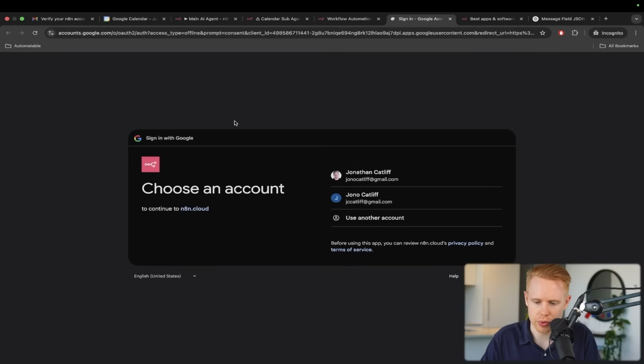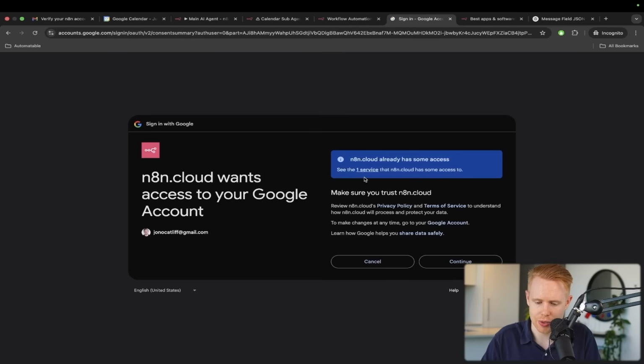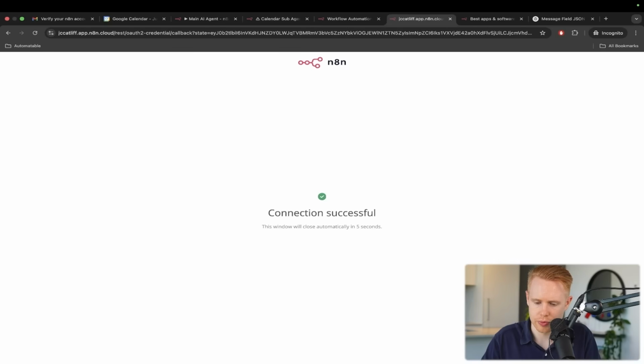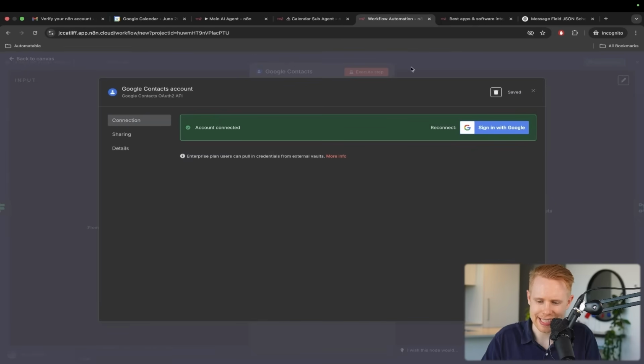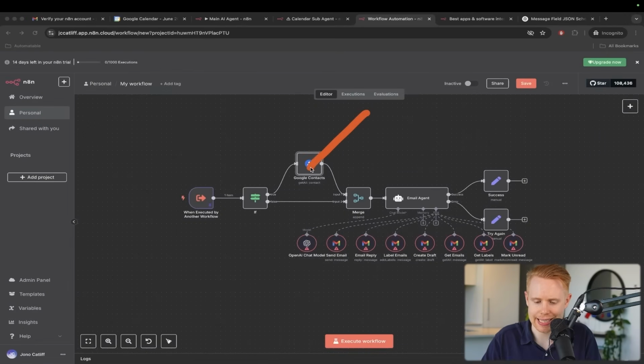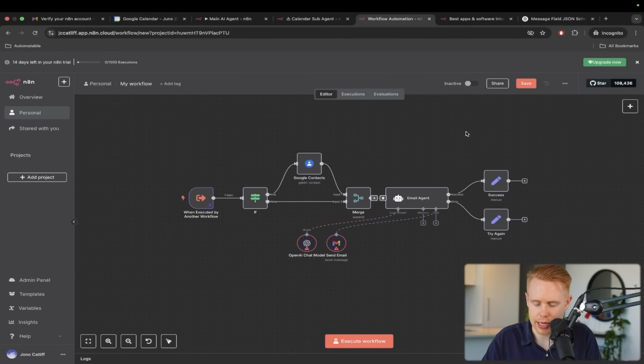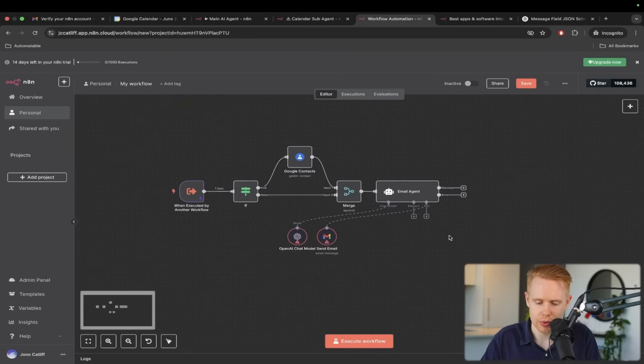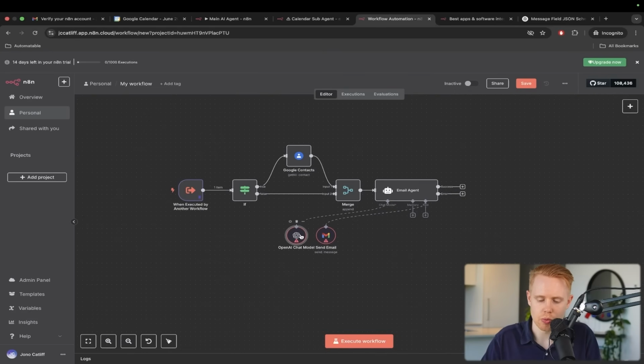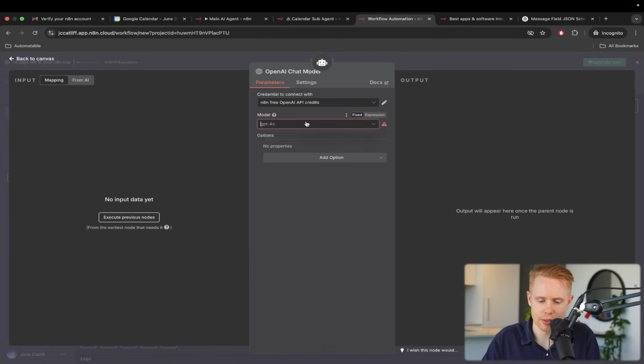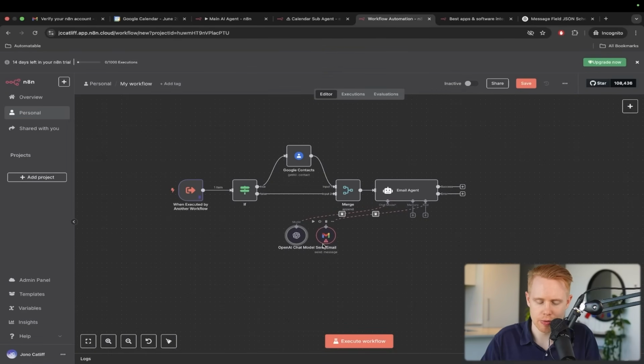I'm going to sign in with Google, sign in with my account here. Continue. Okay. Now that this is connected in, we have Google Contacts connected in here. And we could then go ahead, and I'm just going to send off an email in this instance. I'm not going to do anything else. All I'm going to do is that. And so we'll go ahead, we'll connect in our model here, just like we did before.